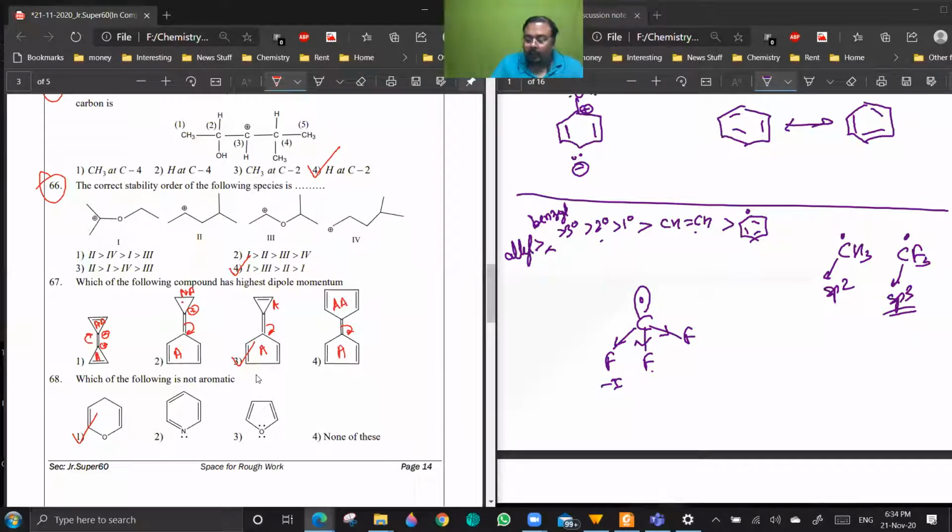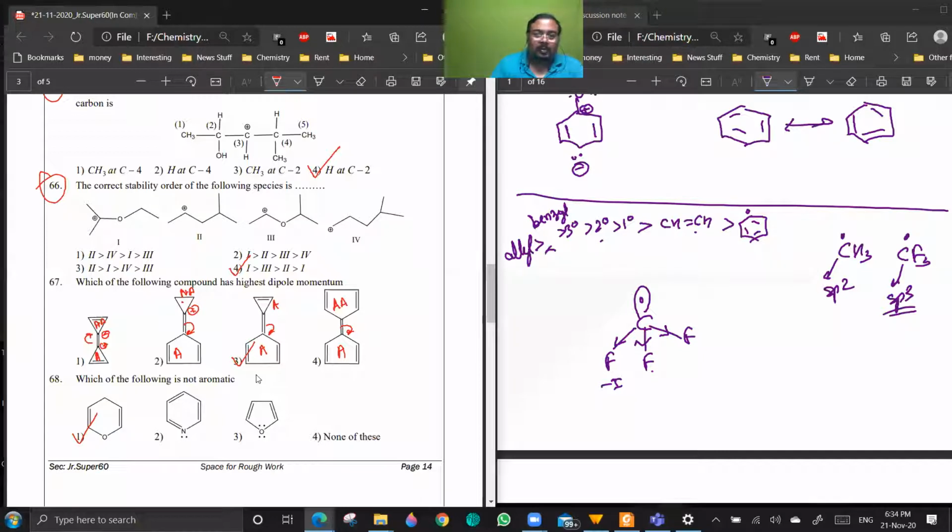The highest dipole moment will be when the stability is maximum, so it is option 3. Both are aromatic rings. Option 1 has 0 dipole moment. Yeah, you can take it to be 0. Sir, when will we say that anti-aromatic rings will be having less dipole moment?